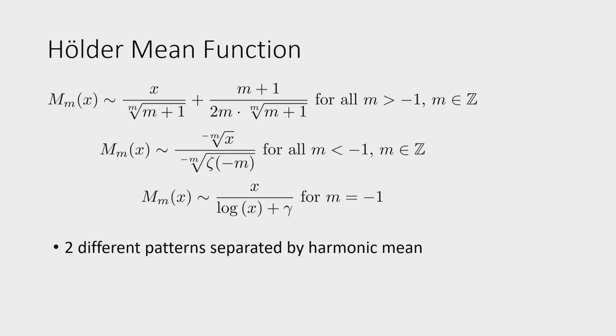If the small m is greater than negative 1, we get the first pattern: x times some constant plus another constant. If m is less than negative 1, we get the other pattern. And if m is negative 1, we get a third thing. So we get two different patterns, one on the right side of negative 1 and one on the left side.